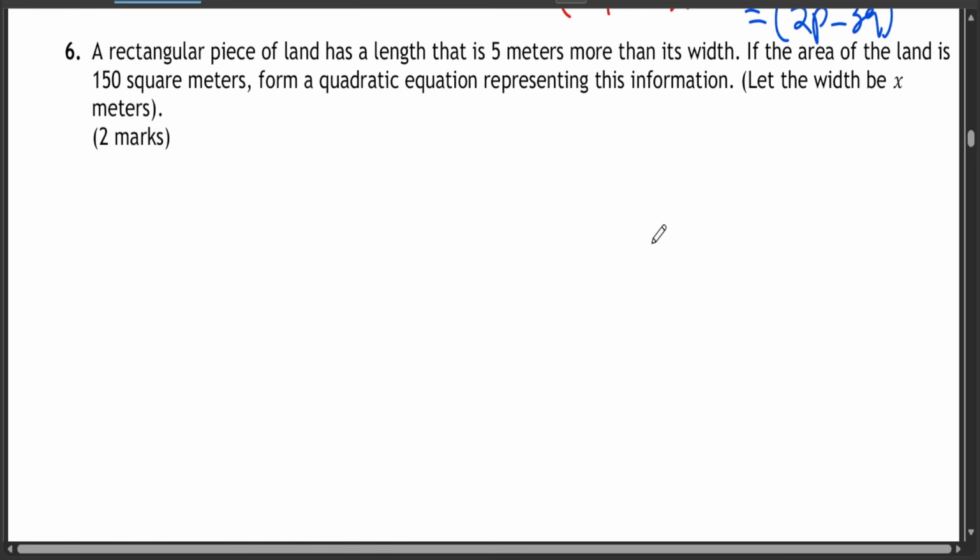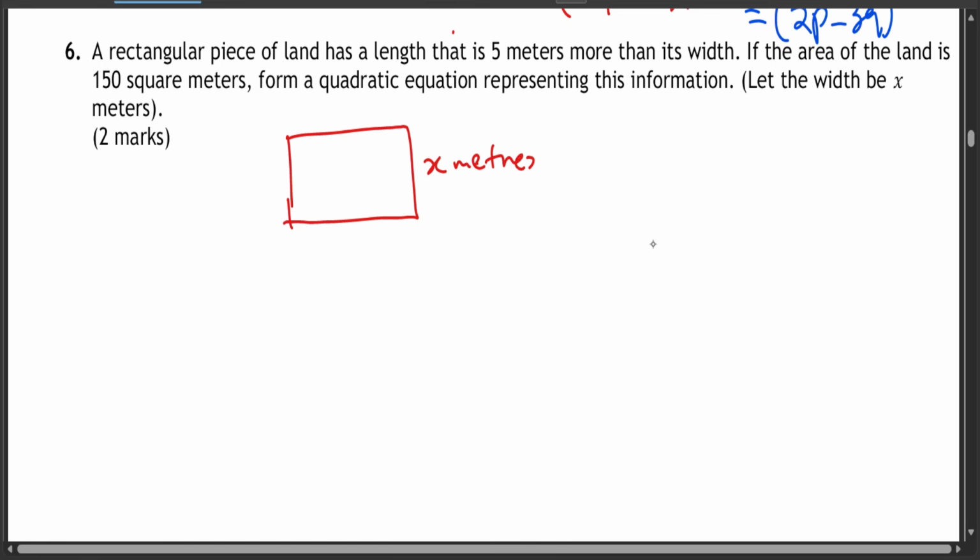Question 6. Now you have a rectangular piece of land which has a length that is 5 meters more than its width. If the area of the land is 150 square meters, form a quadratic equation representing this information. Let the width be x meters. So let's say your width is x meters.